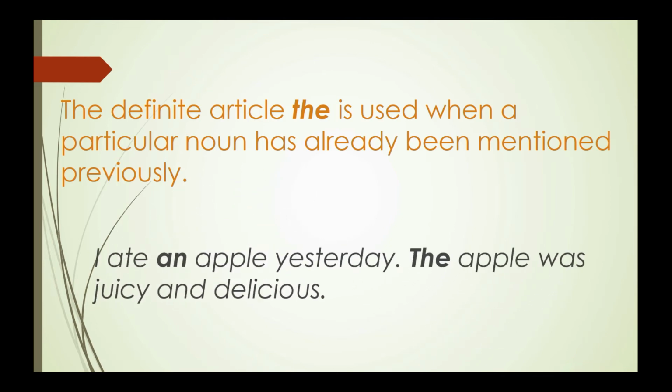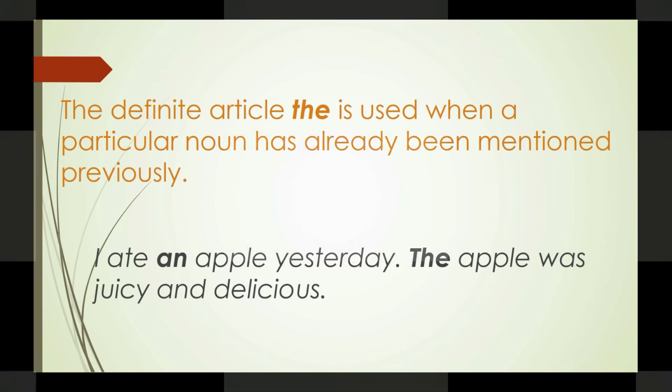The apple was juicy and delicious. Here in the example, in the first sentence, as we are introducing the noun for the first time, we have used the article an. And in the second sentence, the same apple is introduced the second time, so in the second case, the article the is used.